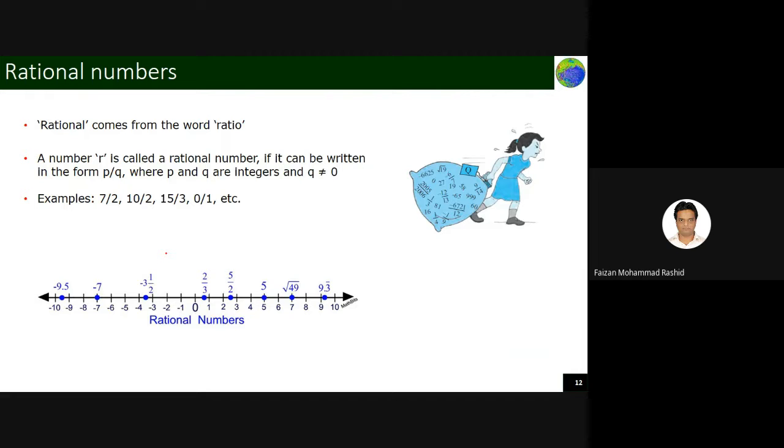Coming to rational numbers: they are the things which are written in terms of a p by q ratio. It takes its name from the term ratio. What is a ratio? Something I am writing, 3 by 4 or 5 by 2. This means ratio. So it should be in the form of p by q, where q should not be equal to 0. This is called the numerator and this is called the denominator. This denominator should not be equal to 0, because why?